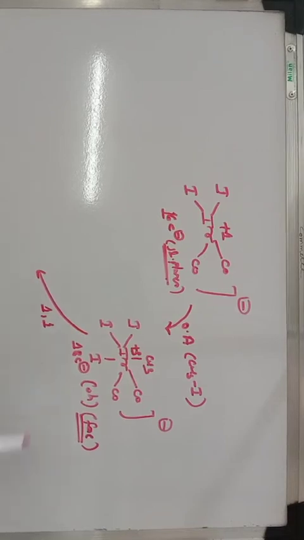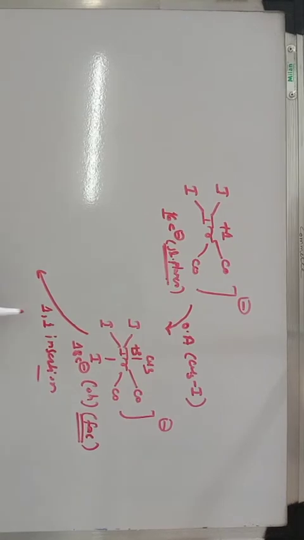It does not undergo dissociation type of reaction, no doubt. 18 electron species show a dissociative type of mechanism, and undergo dissociation of ligand, but in this case there is a methyl ligand. So it is a sigma donor ligand, and whenever a sigma donor ligand is attached to the metal and one pi acceptor ligand is present, then the complex does not undergo dissociation type of reaction. It will undergo insertion type of reaction, that is 1,1 insertion reaction. So it does not undergo dissociation, it undergoes insertion reaction.